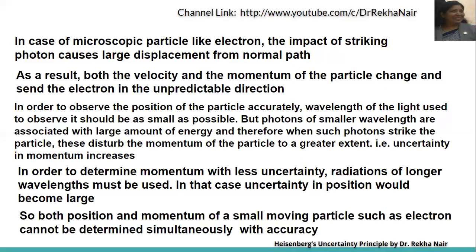Vice versa, if we use a longer wavelength, there will be less energy. In that case, the uncertainty in position will become large. So both position and momentum of a small moving particle such as an electron cannot be determined simultaneously and accurately. But in case of macroscopic particles, any bigger sized particles, we can know the position and momentum.